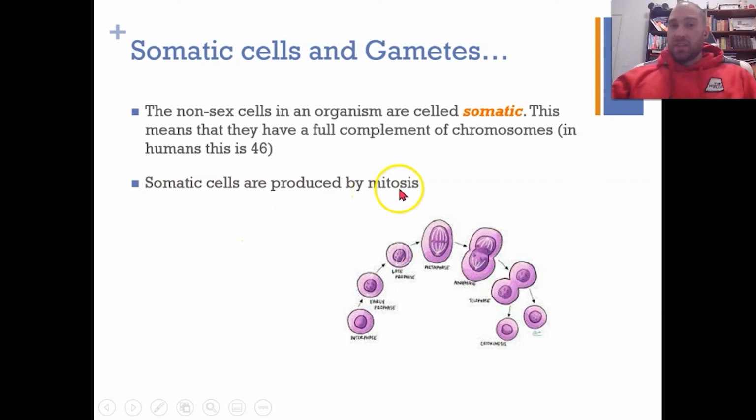Somatic cells in an organism are produced through mitosis, and this is the mitosis process here. And again, we're going to go through this in a bit more detail. The DNA replicates in interphase. The chromosomes get replicated in interphase here. We go through a whole series of steps which leads to 2 cells being produced which are genetically identical to each other. So this is regular mitotic division.